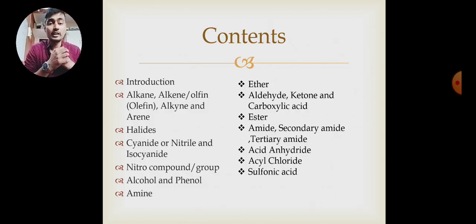First of all, we will take a look at our contents. It contains introduction, then alkane, alkenes, alkynes and arenes, halides, cyanide and isocyanide, nitro compound, alcohol and phenol, amines, ethers, aldehyde, ketones and carboxylic acid, ester, amide. It contains primary amide, secondary amide and tertiary amide, acid anhydride, acyl chloride and sulfonic acid.